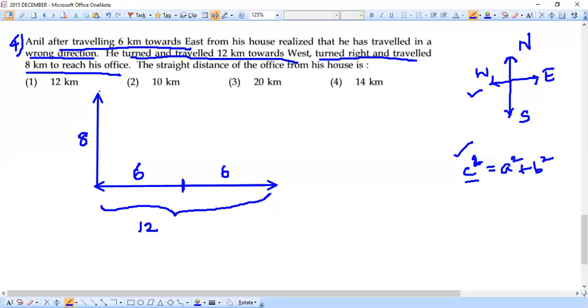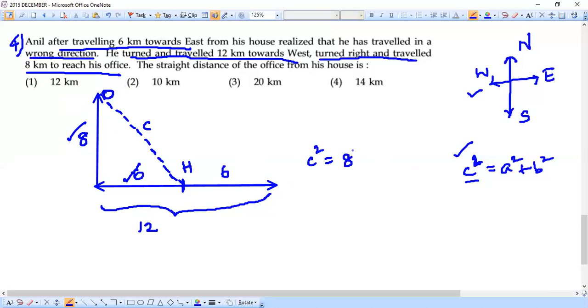Now the question is, what is the straight line distance from his home to office? Where he started is his home and this is his office. He is reaching the office, and the straight line distance is what they are asking. Let's place an arrow mark here. This dotted distance is our question. Let's take it to be C, and we very well know the formula: C square is equal to A square plus B square. What are the values? It's very clear, 8 and 6.